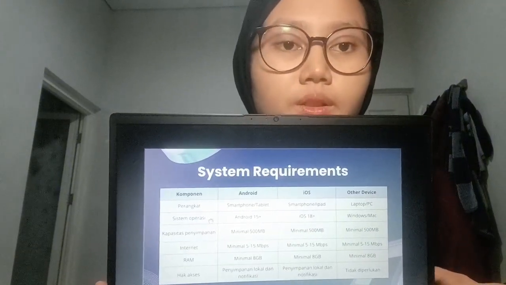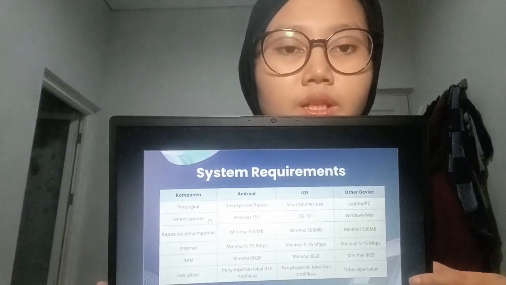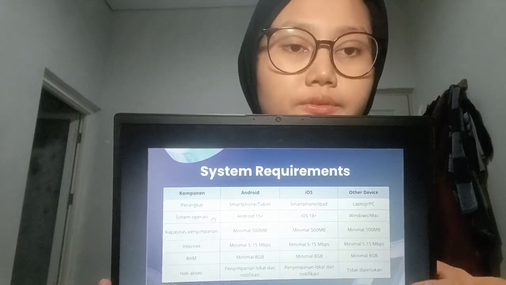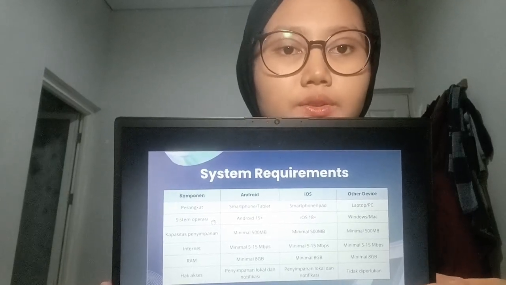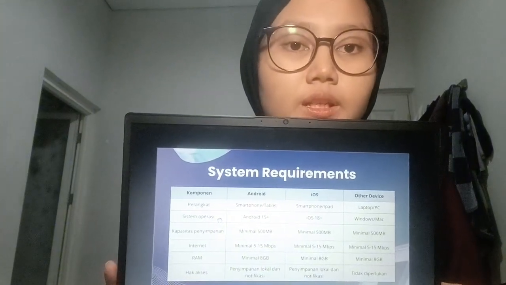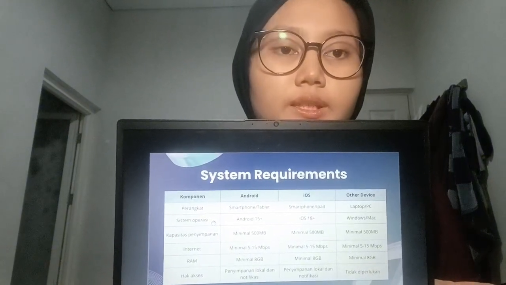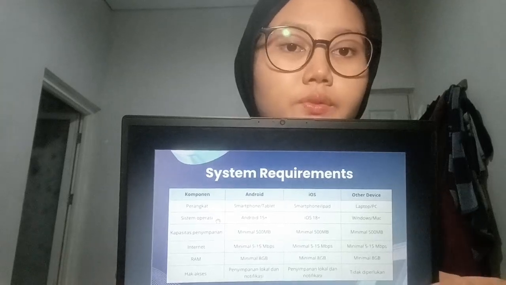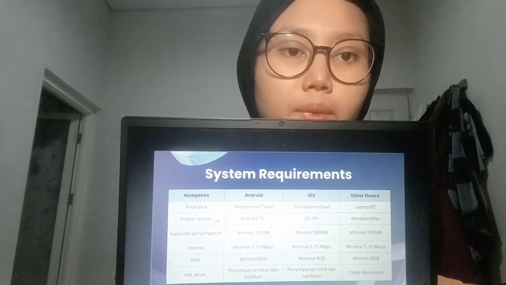During development, we designed SmartSpend to be accessible across different devices. The app is planned to run on Android starting from version 15 and iOS starting from version 18, as well as desktop platforms like Windows and Mac.